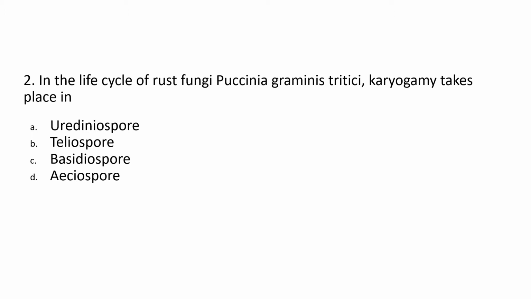So question number 2: in the life cycle of rust fungi Puccinia graminis tritici, karyogamy takes place in A. Uredospore, B. Teliospore, C. Basidiospore or D. Aeciospore.